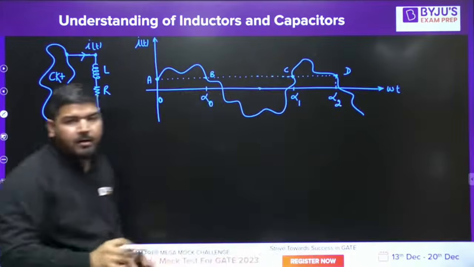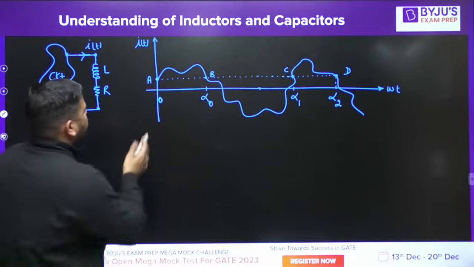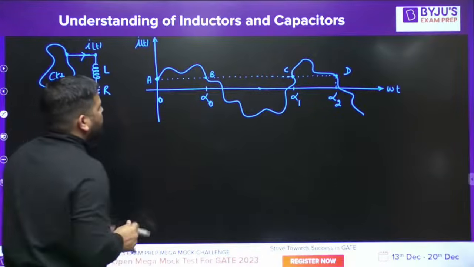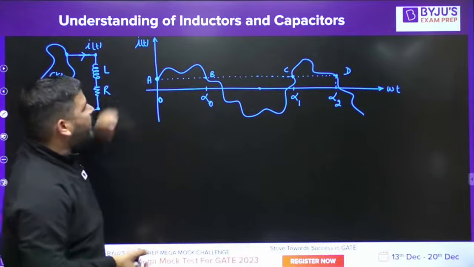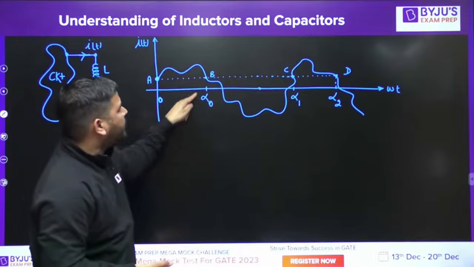Now what I can conclude is, because at t equal to 0, the current starts from this value, and the same current will appear at alpha naught.